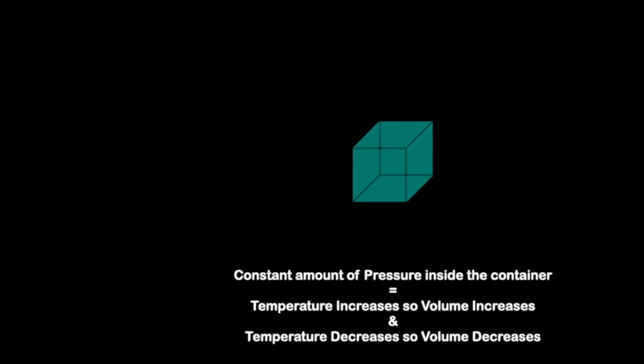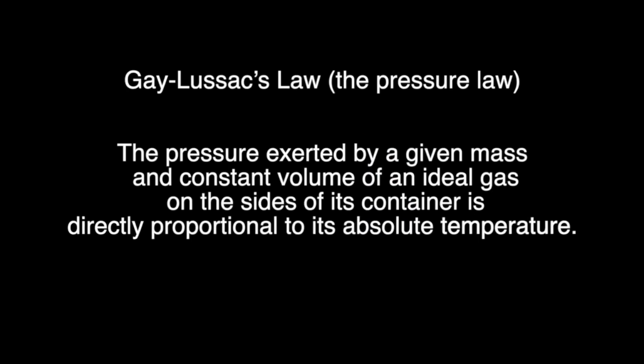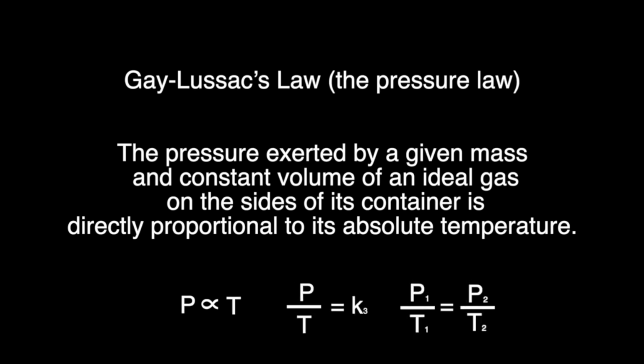In 1808 we get Gay-Lussac's law, or the pressure law, by Joseph Louis Gay-Lussac, which states, the pressure exerted by a given mass and constant volume of an ideal gas on the sides of its container is directly proportional to its absolute temperature. Pressure is proportional to temperature. P over T equals some constant, and P1 over T1 should equal P2 over T2.